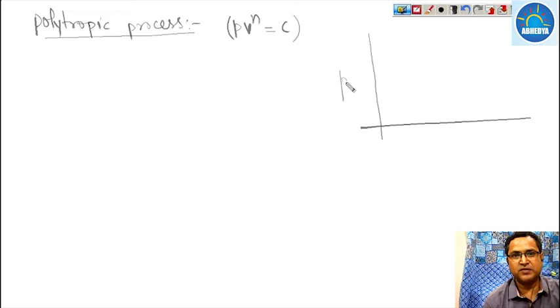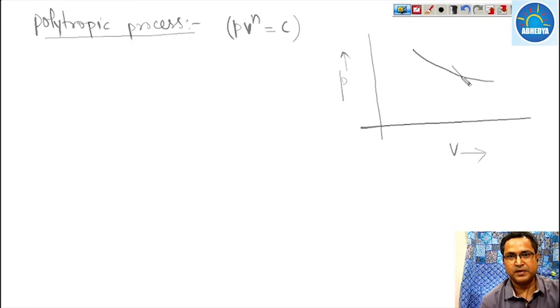Now the figure for the polytropic process. This is pressure, this is volume. Let us take this as our state 1, where the pressure is P1, and this is our state 2, where the pressure is P2.